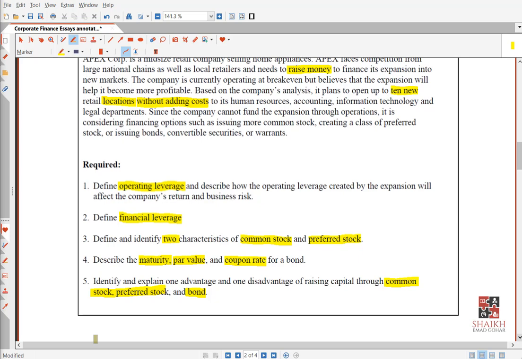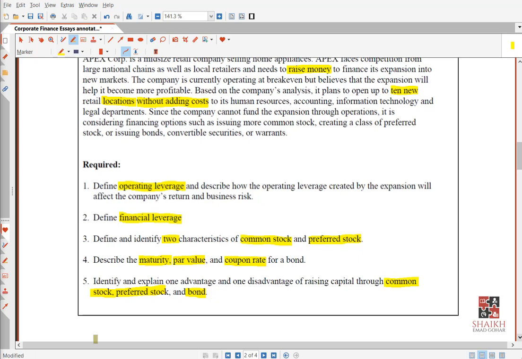If you see the official answer of this question, they are defining the bond. Then you can argue with me, sir, see in the official answer they are defining the bond. So I have told you 100 times, the official answer is just for reference. In the official answer they write many things just for your understanding, so that in the exam you are well prepared. The official answer is not the sample answer which is expected.